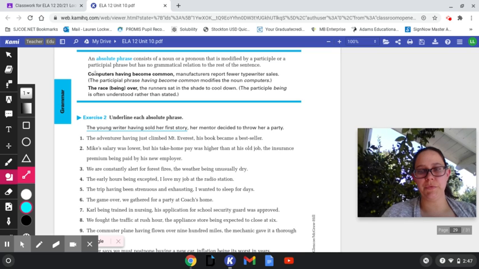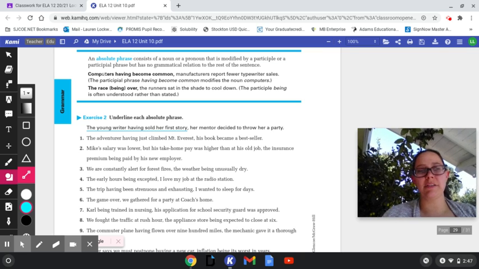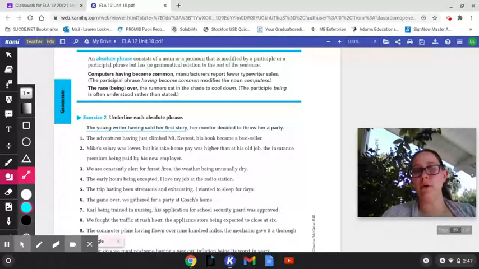An absolute phrase is a noun or a pronoun modified by a participle. Remember, that's a verb being used as an adjective, or a participle phrase, but it has no grammatical relation to the rest of the sentence. No grammatical relation to the rest of the sentence means that without this absolute phrase, the rest of the sentence could be a sentence all its own.